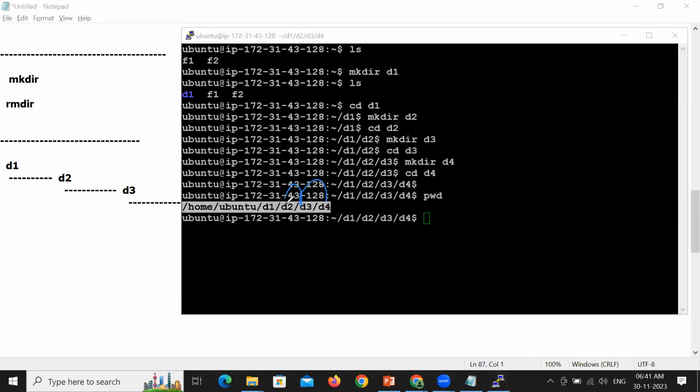Participants, for D4, the parent is D3. For D3, the parent is D2. For D2, the parent is D1. For D1, the parent is ubuntu. For ubuntu, the parent is home. For home, the parent is slash. Okay, so this is the hierarchical structure of directories.